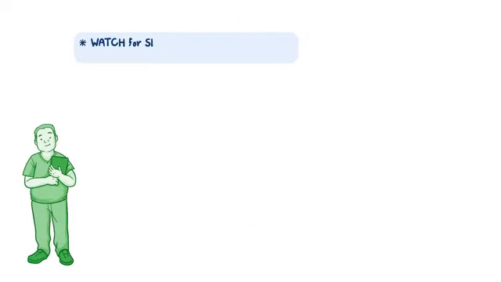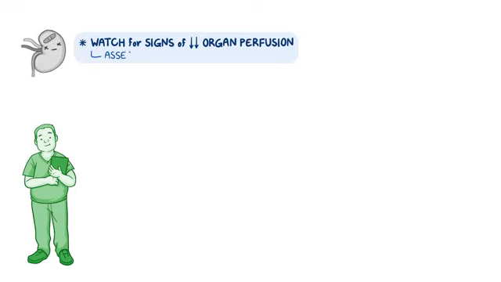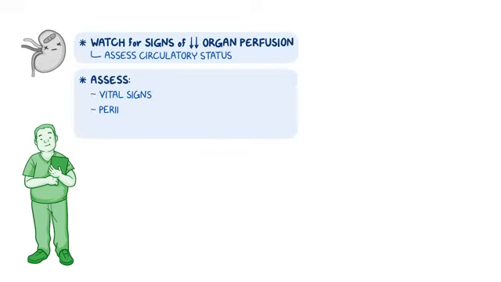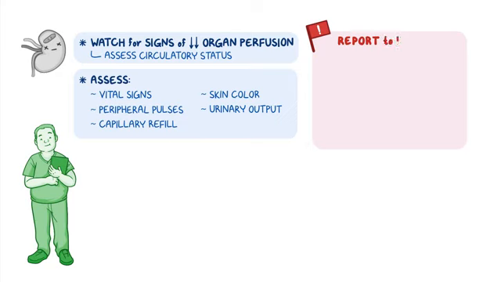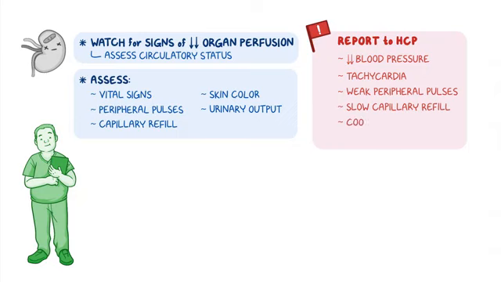Next, watch for signs of decreased organ perfusion by assessing your client's circulatory status. Assess their vital signs, peripheral pulses, capillary refill, skin color, and urinary output. Immediately report if your client has decreased blood pressure, tachycardia, weak peripheral pulses, slow capillary refill, cool and mottled skin, decreased urine output, or anuria.